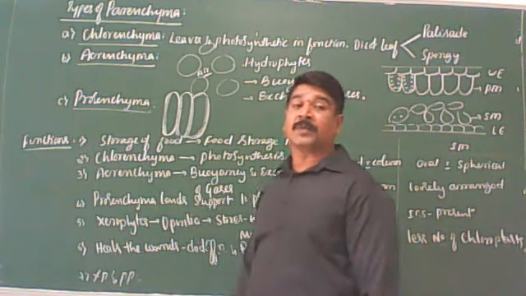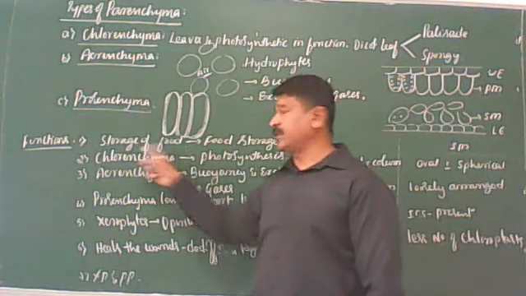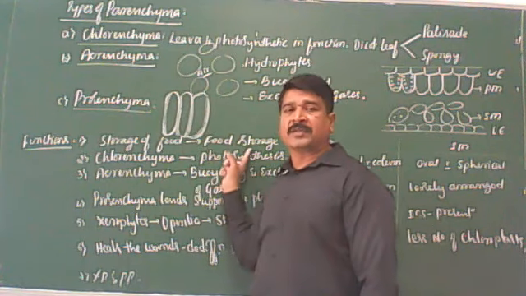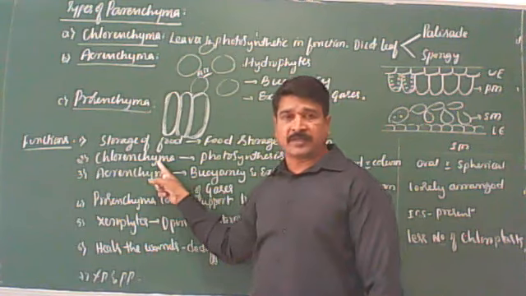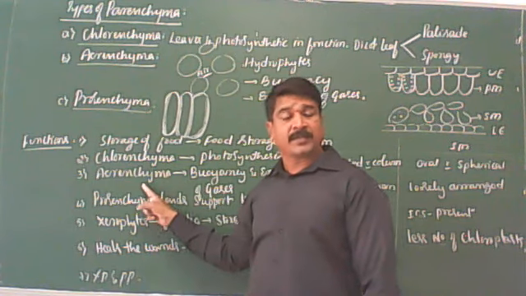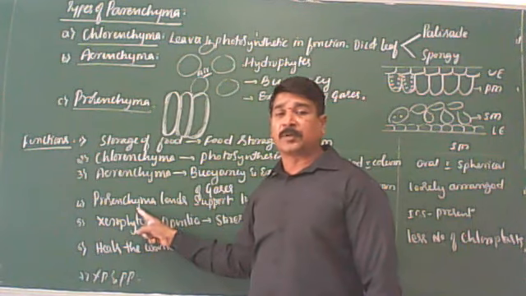Lends support to the plant. Then the overall functions. It is responsible for the storage of the food, hence it is called food storage tissue. Chlorenchyma performs the function of photosynthesis. Aerenchyma gives buoyancy to aquatic plants and helps in exchange of gases. Prosenchyma lends support to the plant.